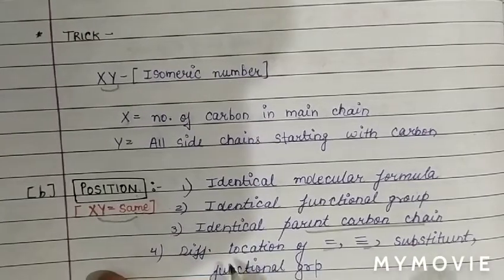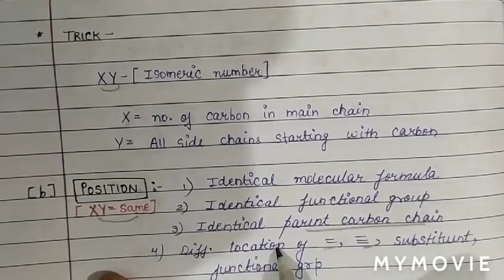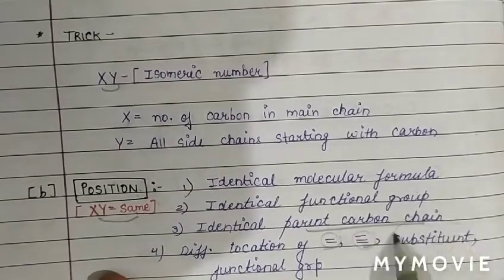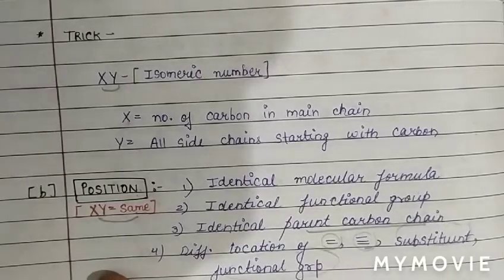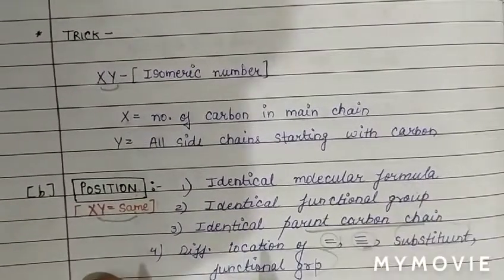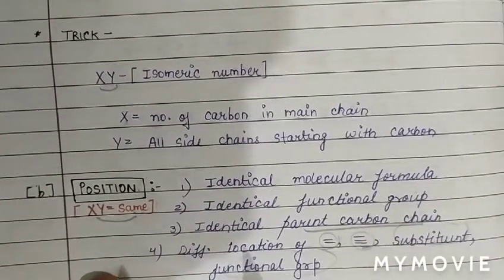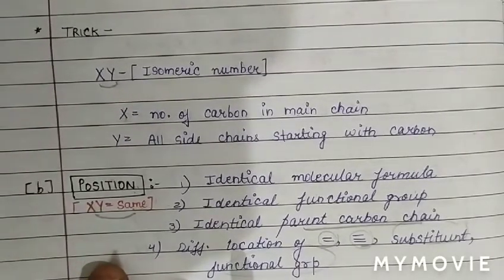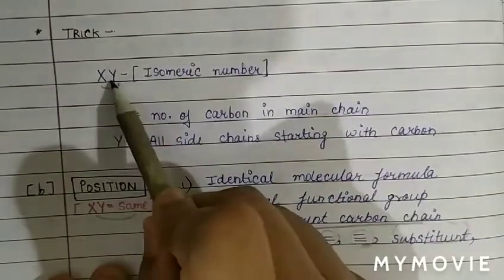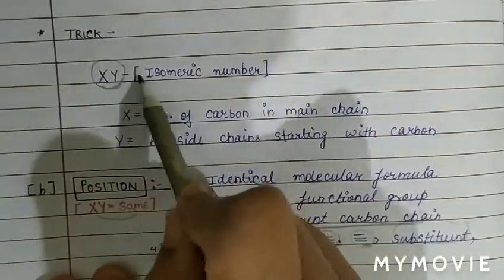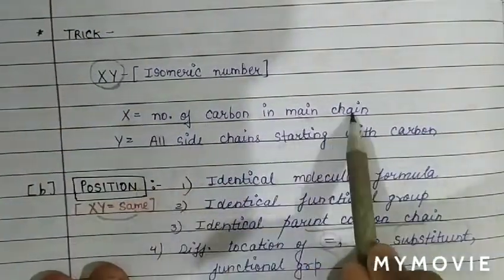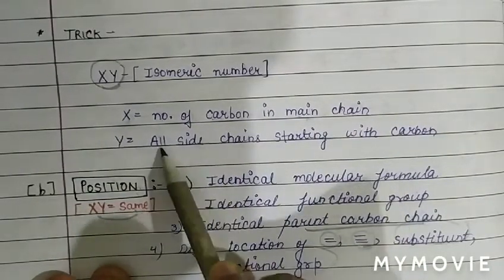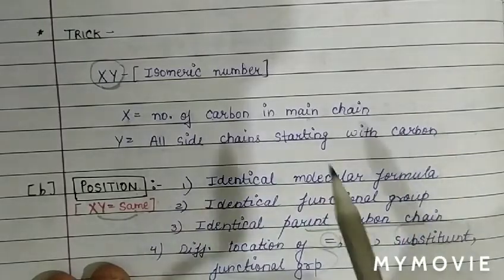So basically, if position isomers are present, then there is a different location of the pi bond, triple bond, or substituent or functional group. This is the basic difference between chain isomer and position isomer. We will use a trick to identify chain isomer and position isomer. The trick is to calculate the isomeric number xy, where x is the number of carbons in the main chain, and y is all side chains starting with carbon.